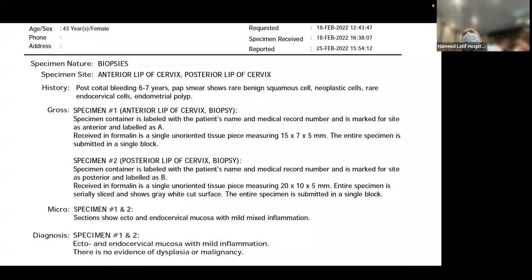We wouldn't, because the acronym implies cells of undetermined significance. If the significance is undetermined, the cytopathologist doesn't want to weigh their opinion this way or that way.